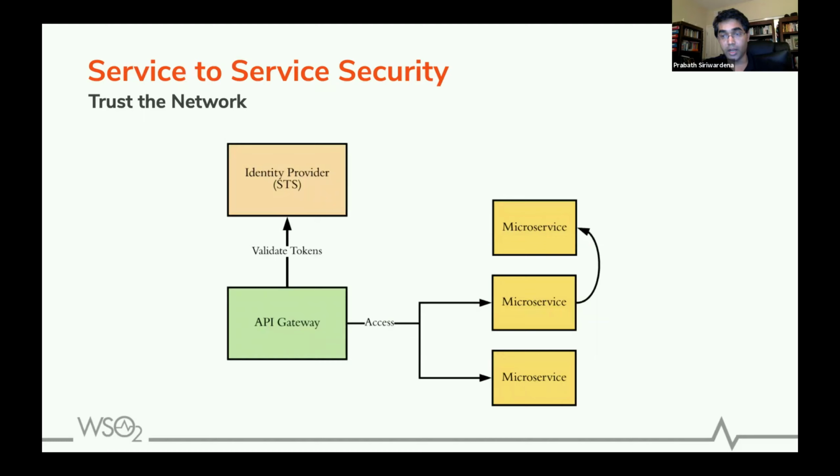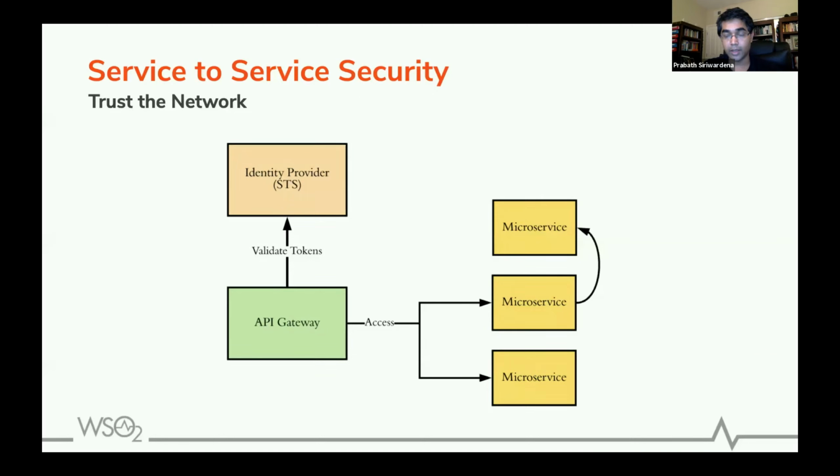Still, if you are new to microservices deployment, what you first worry about is getting your functional requirements done. So you don't pay that much attention to security. What you do is get the security done to some level. So most people start with this pattern to secure service communication.